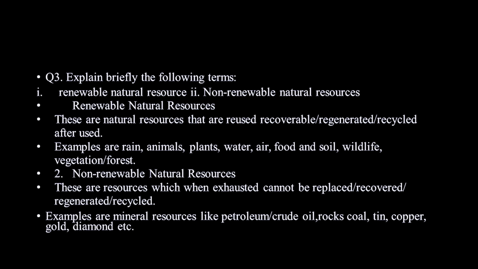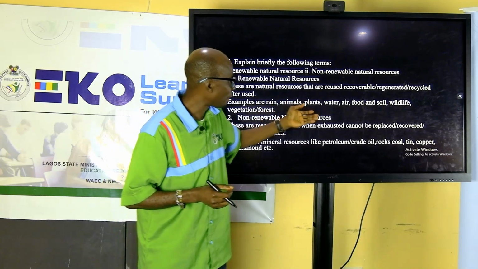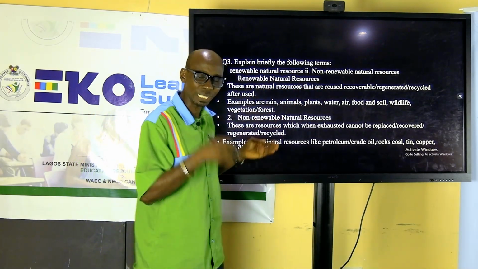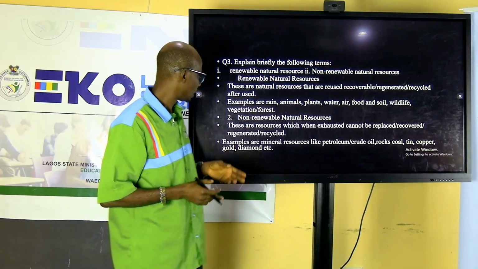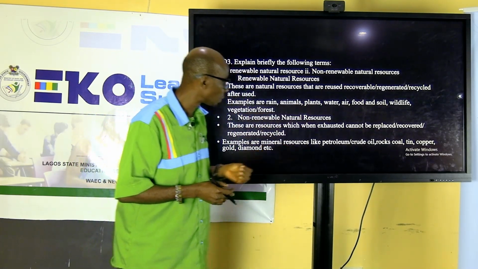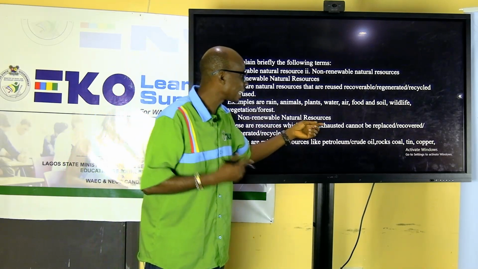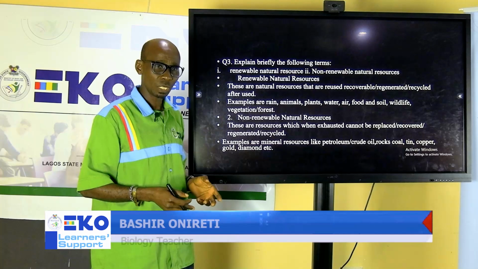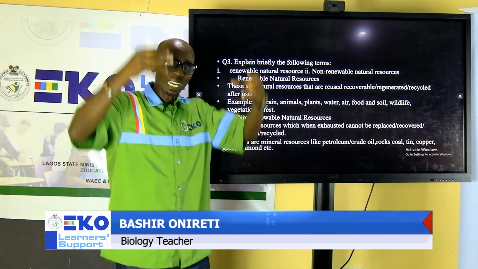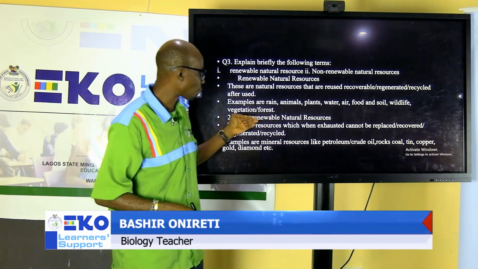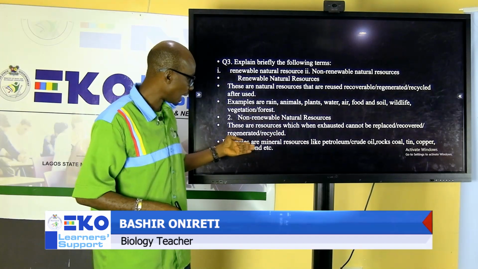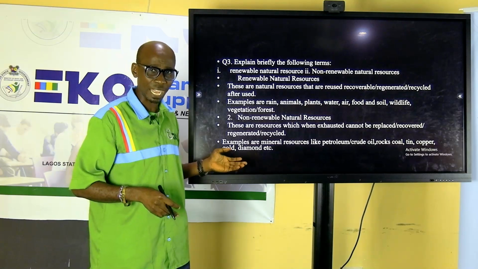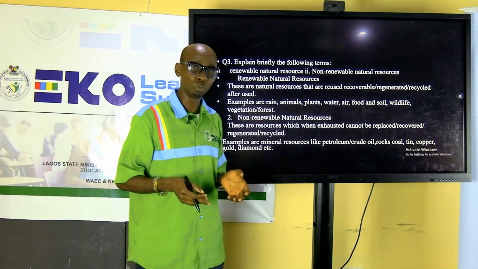Examples of renewable resources, we have rain, animals, plants. Remember, they say briefly explain. That is why you need to include the example, because you are explaining. The next one, non-renewable resources are resources that get exhausted or finished after use. They cannot be recycled. Resources that cannot regenerate themselves are called non-renewable resources. Examples, we have petroleum, we have rock, we have gold, we have diamond. All these are non-renewable resources.